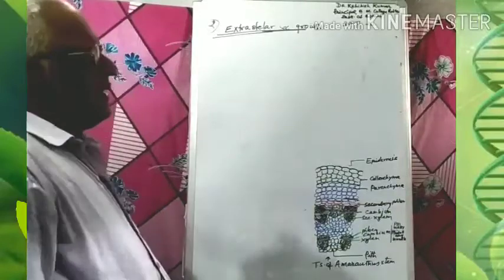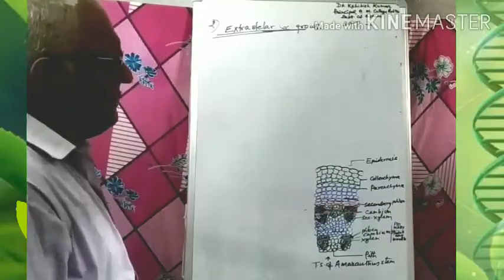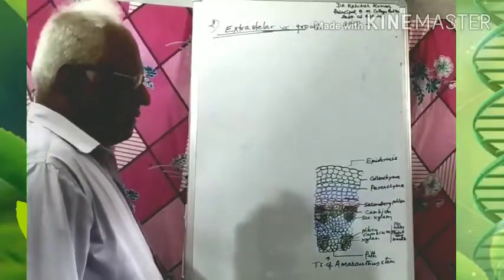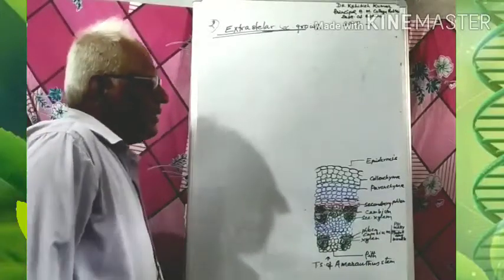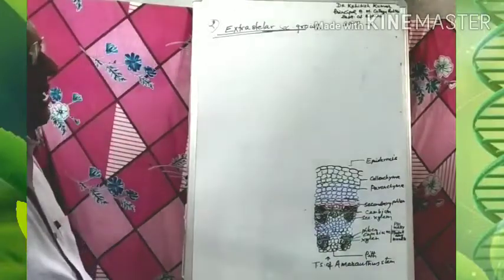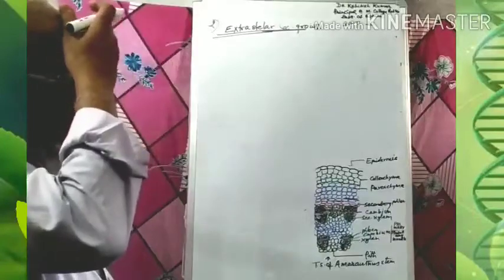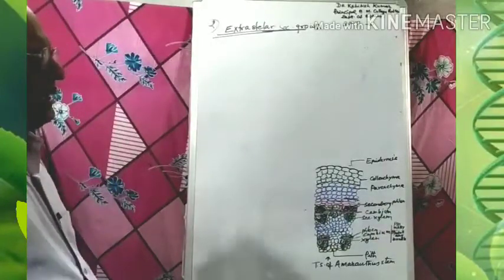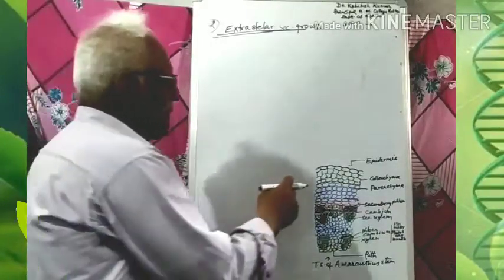So, what is a stele? The definition of a stele is that the stele is the portion of tissue that is encircled by the pericycle.